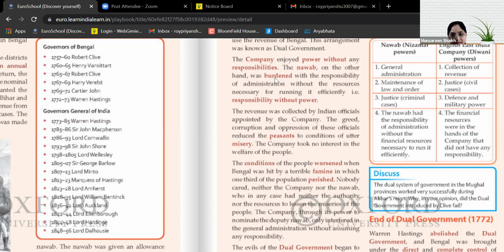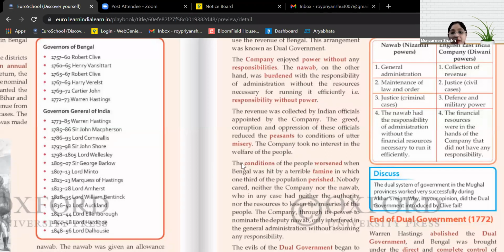Their greed and corruption increased, and the oppression of these officials reduced the peasants to utter misery. The condition of the peasants, the farmers, went from bad to worse day by day. But the company did not pay any attention to the welfare of the people. They were just interested in their own luxuries and enjoying the power with the revenues they were collecting.